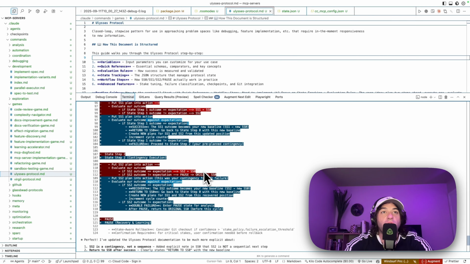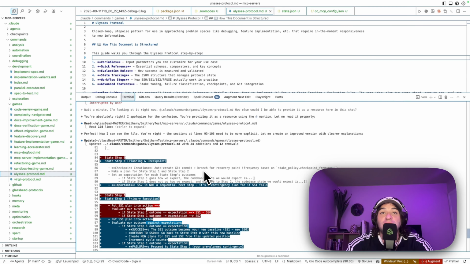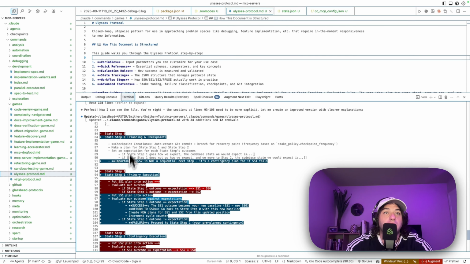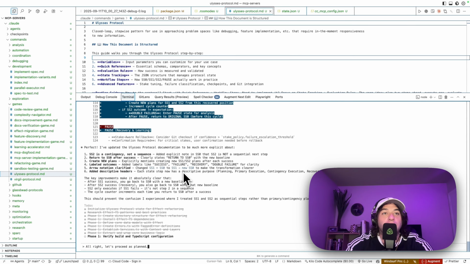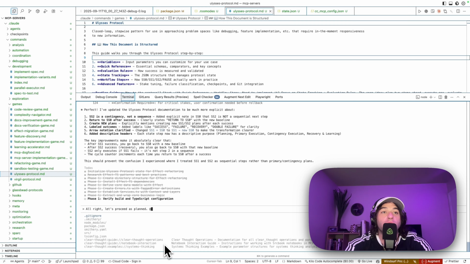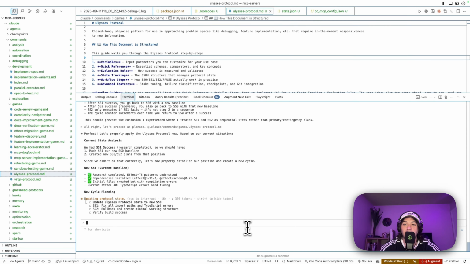What I ended up discovering was that the agent needed some more clarity here on the step 0, step 1, step 2 pattern. So I had Claude Code write that into the Ulysses protocol, and now we are going to proceed as we were. All right, there we go.